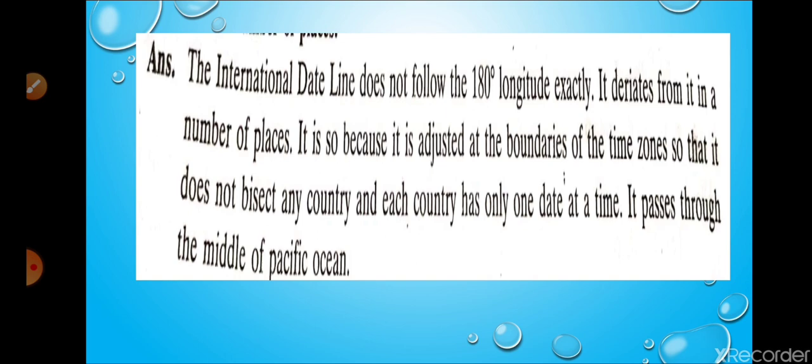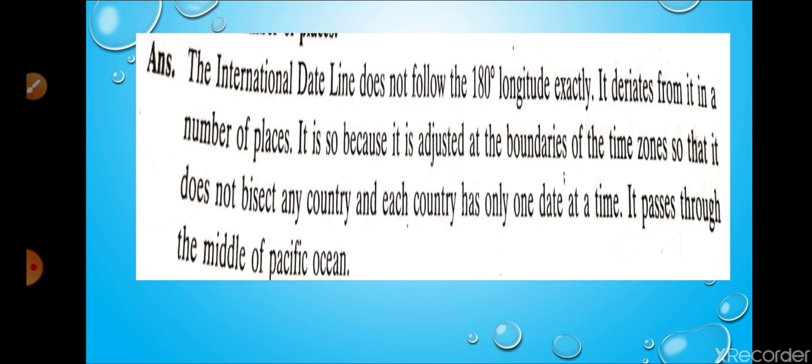Question number 3C, and the first geographical region is the international date line deviates and goes zigzag near some islands in the Pacific Ocean. It is given here that the international date line does not follow the 180-degree longitude exactly, and it deviates in a number of places.